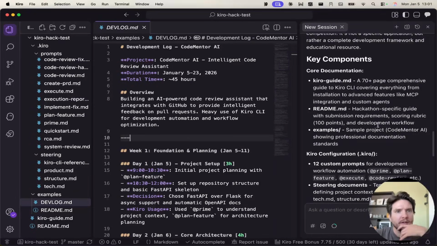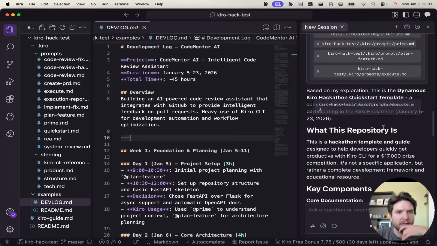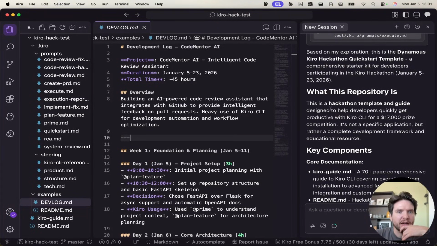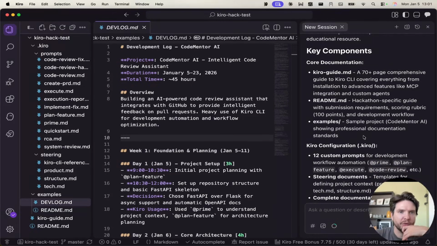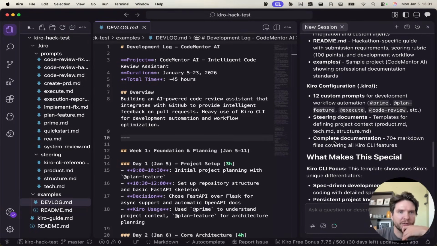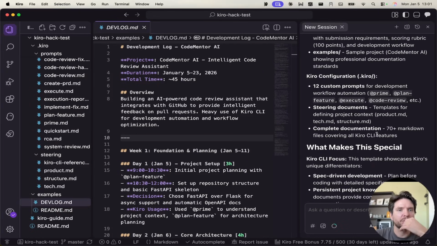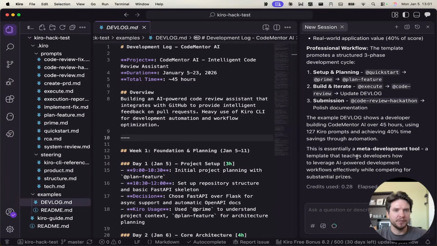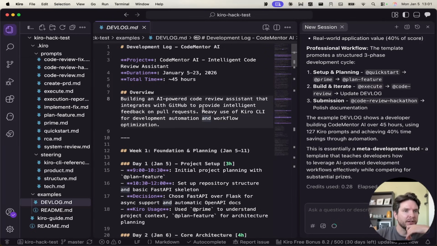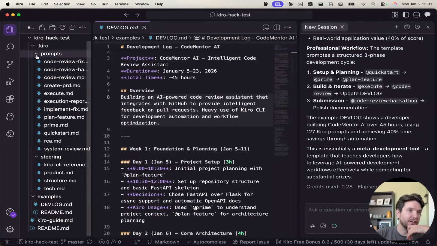So yeah, it defines what this repository is: a hackathon template. It explains about the hackathon, the Kiro guide, 70 pages about Kiro, the documentation, hackathon-specific README examples, configuration files, custom prompts, steering documents. Okay, perfect. And so check this out. If you want some help getting started, you can use this as your base.